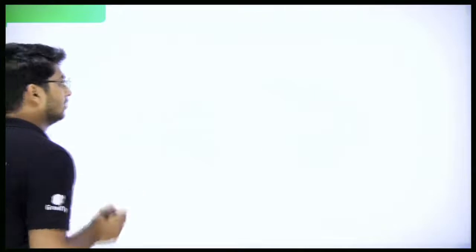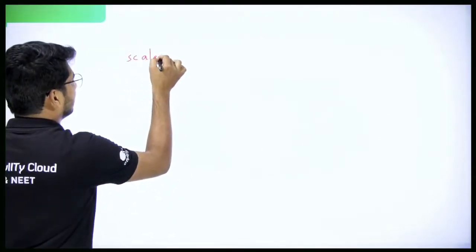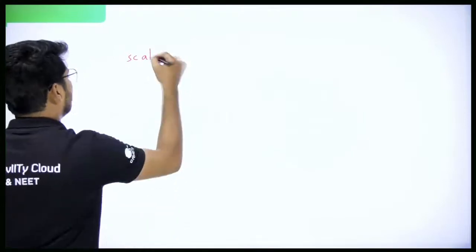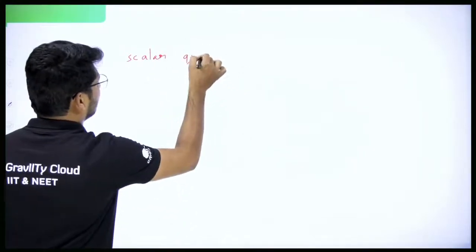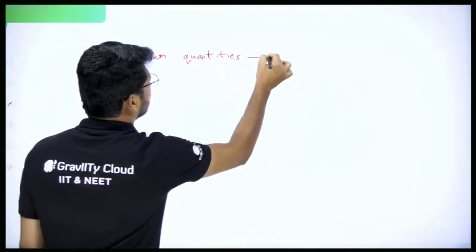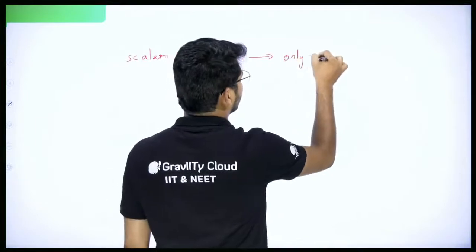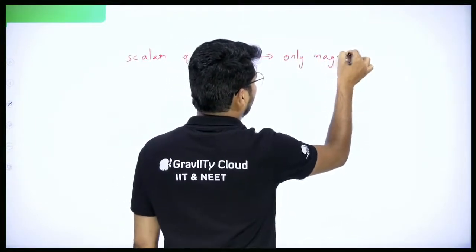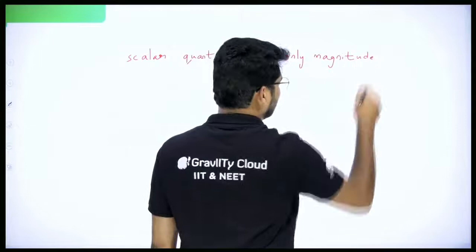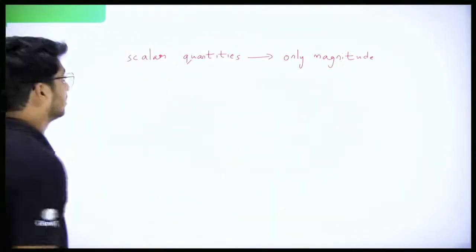And one more important point that we discussed was scalar and vector. What do scalar quantities mean? These are the quantities which have only magnitude, no direction. Example, mass. Speed, in fact, is also a scalar quantity.